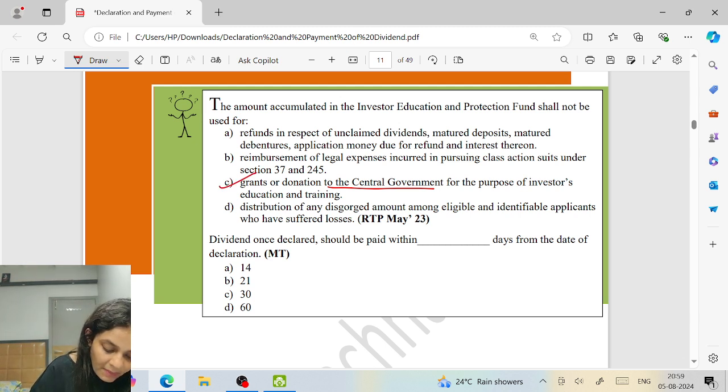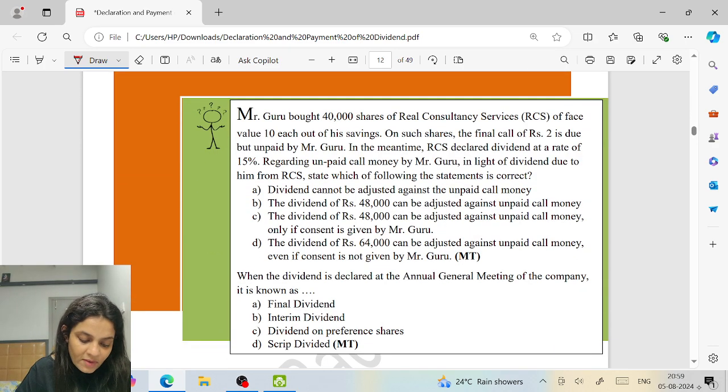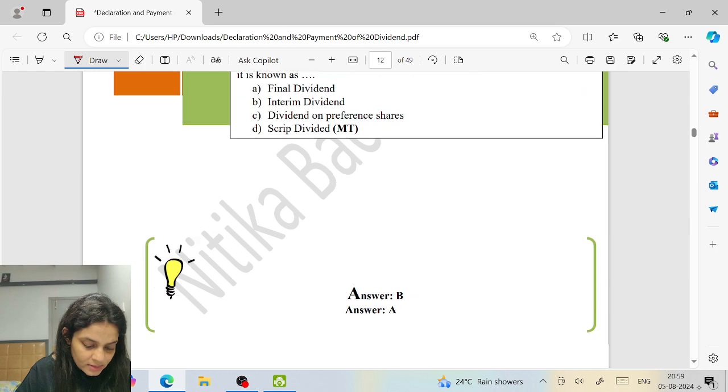Dividend once declared should be paid within how many days? Within 30 days, right? Oh, this we have already done. This we have already done.